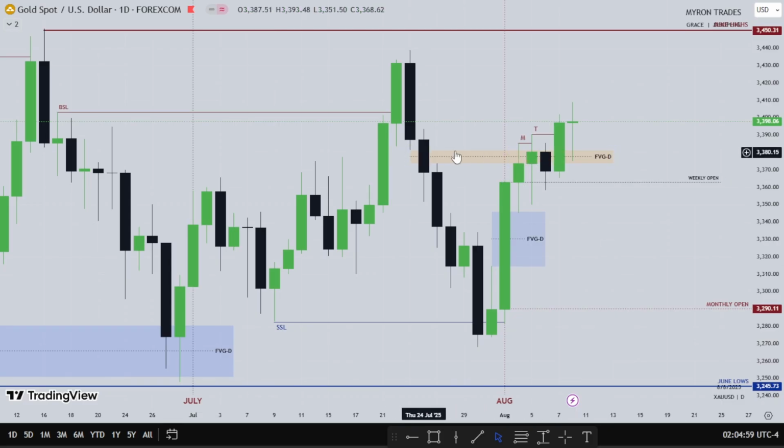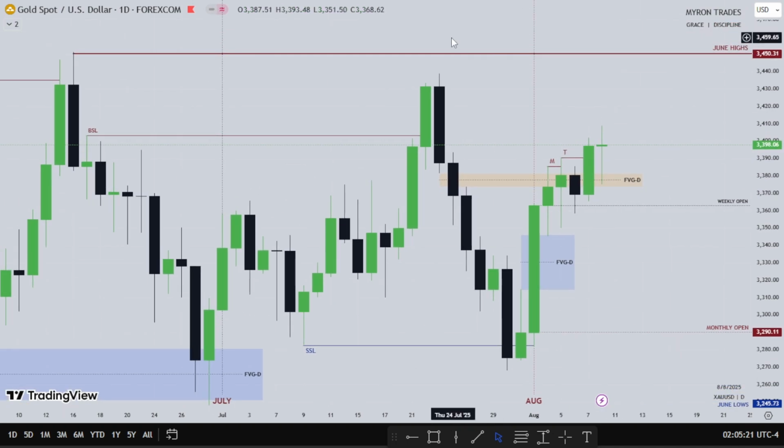I was expecting this fair value gap to hold since we had Wednesday giving off this bearish close with all these lows. Although the dollar, I think the dollar was kind of bearish on Thursday, which made gold bullish on Thursday. Then we'll have Friday trading back into that fair value gap, then trading away from it.